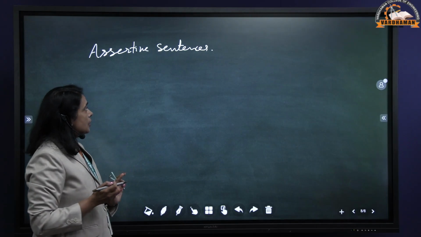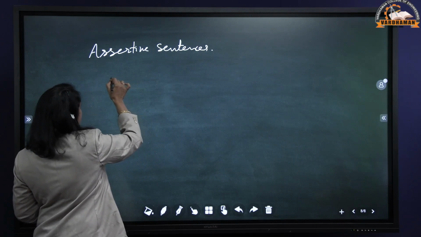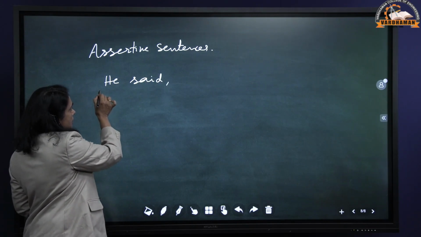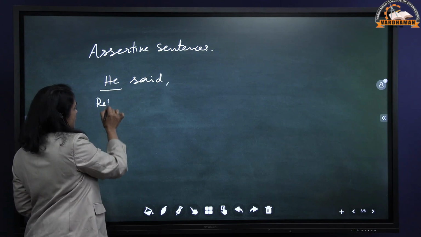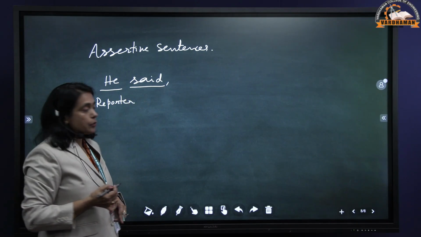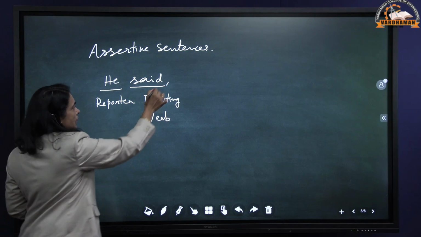So how to change assertive sentences from direct speech to indirect speech? Let's see the first sentence. He said, there is a comma. In this sentence, this is the reporter, the speaker we can say, and the verb which initiates the speech is the reporting verb, and there is a separating comma here.